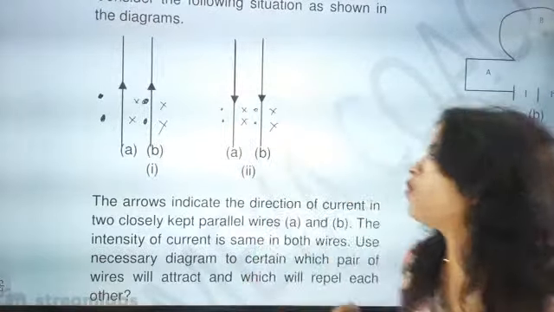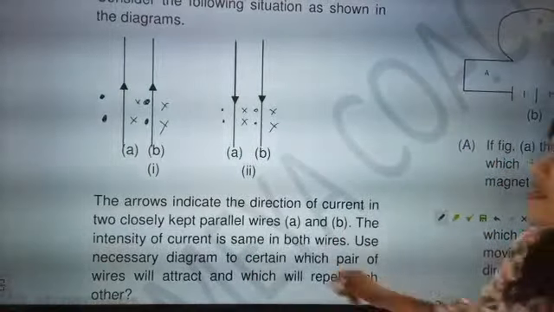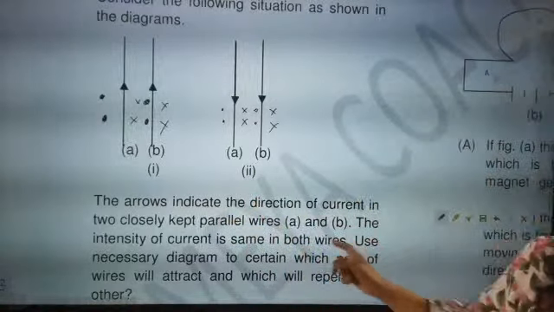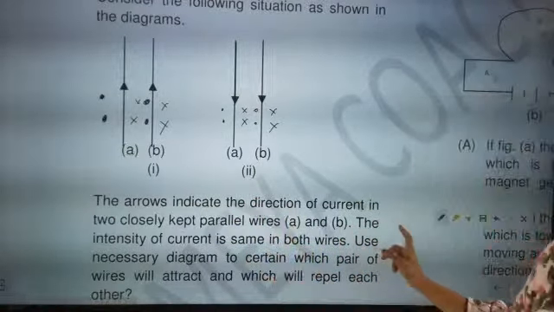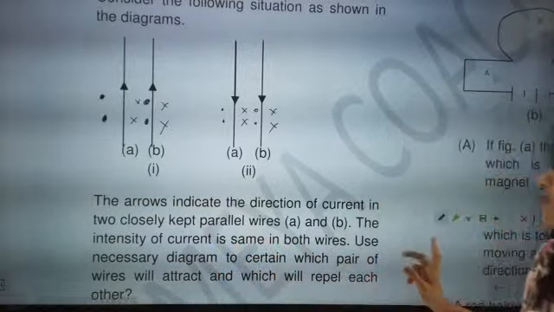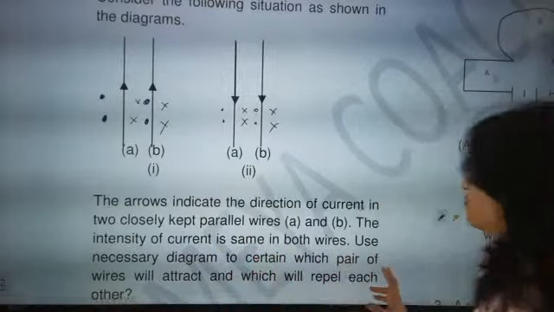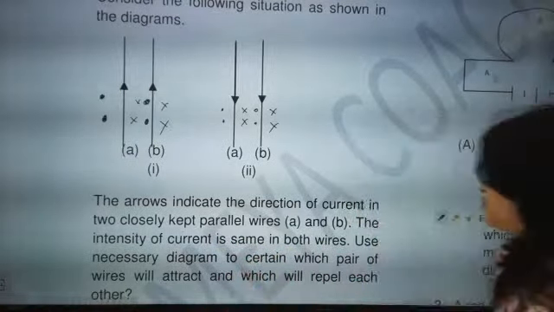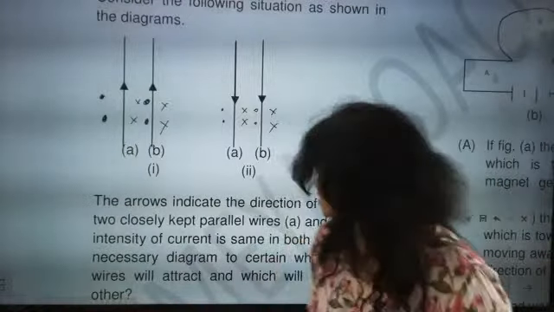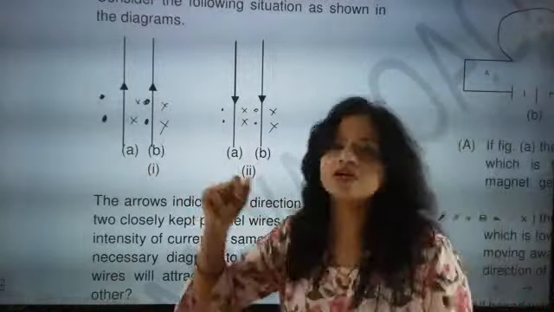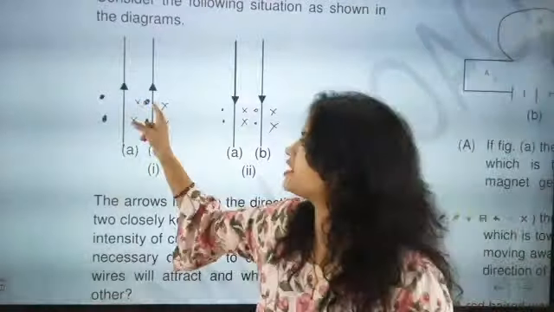Okay, absolute. But what will be the case? They are saying that the arrow indicates the direction of current in two closely kept parallel wires, and the intensity of the current is same in both the wires. Use necessary diagram to ascertain which pair of wires will attract and which pair of wires will repel each other. So 100% here we are seeing a sort of attraction, because dot and arrows are there.